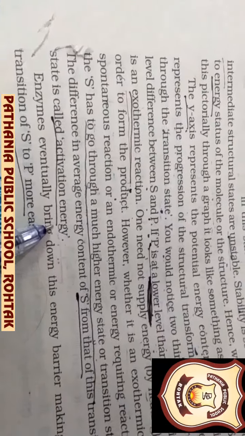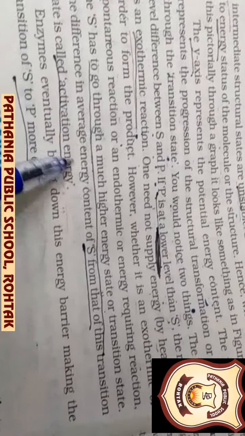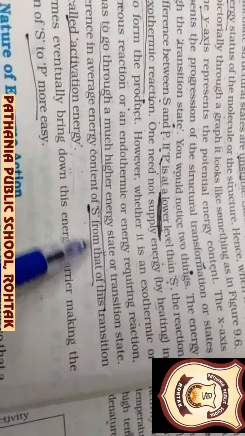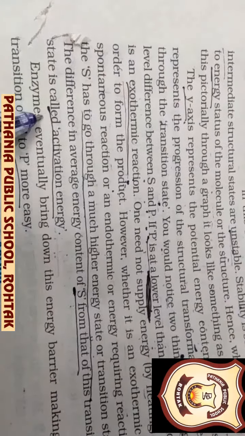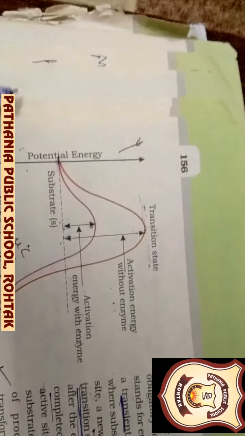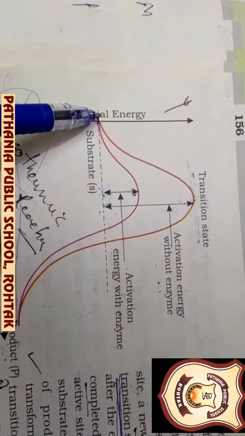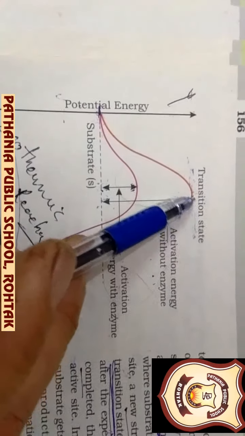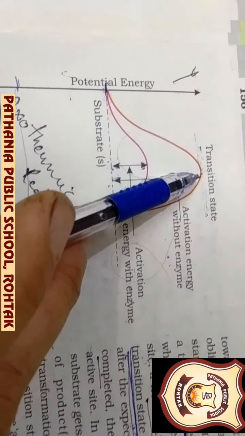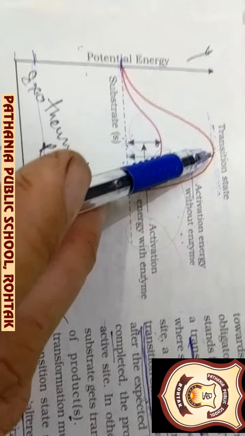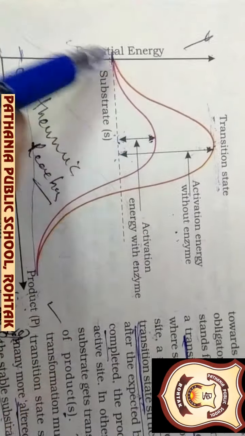or transitional state, and the difference of the average energy content of S from the transitional state is called its activation energy. That means whatever energy was present in the substrate at its initial stage, and whatever energy is present at its transitional stage, this complete difference is the activation energy.